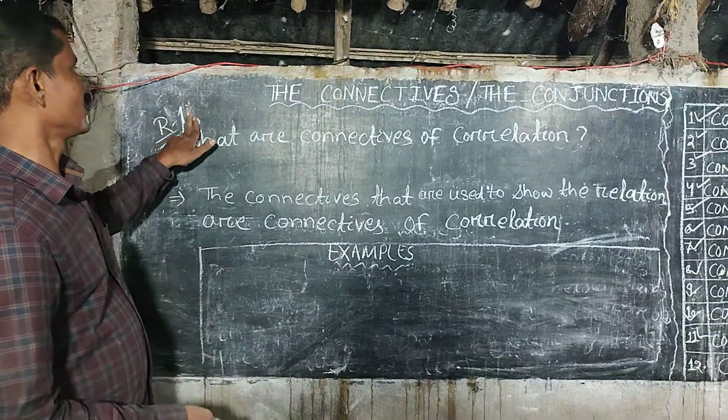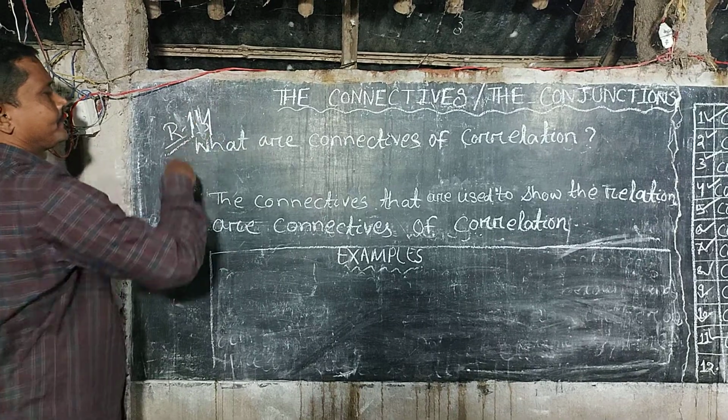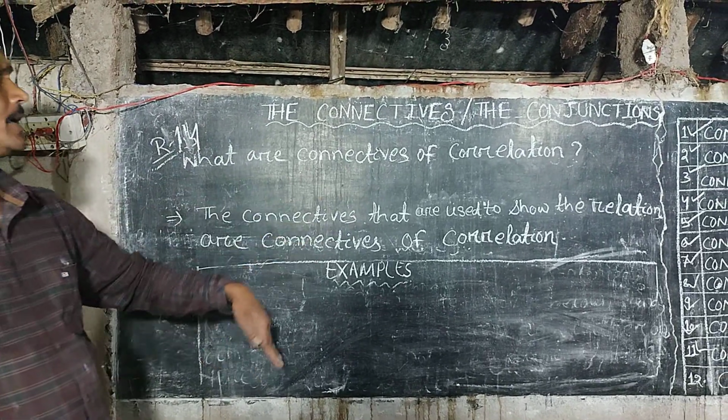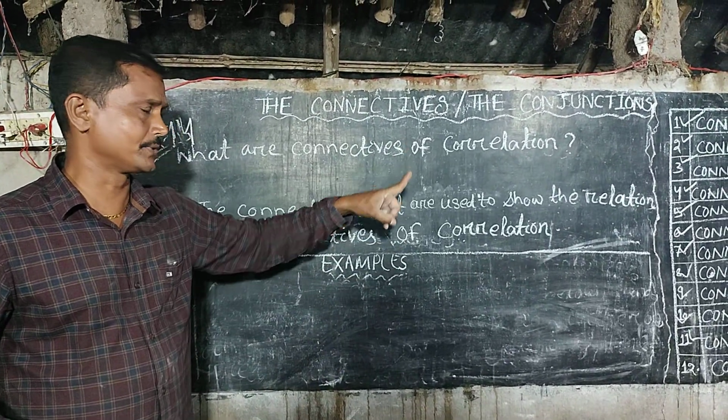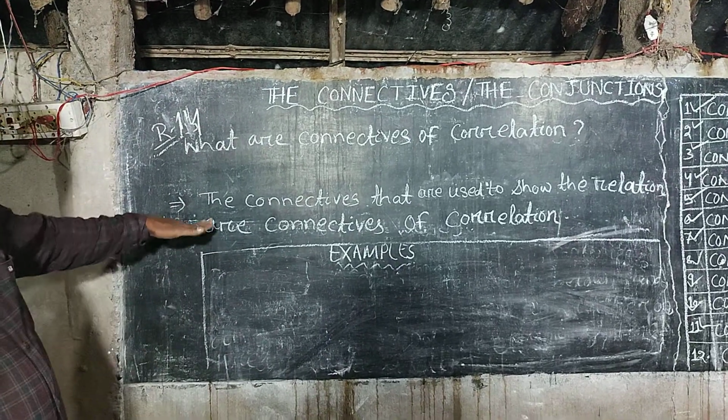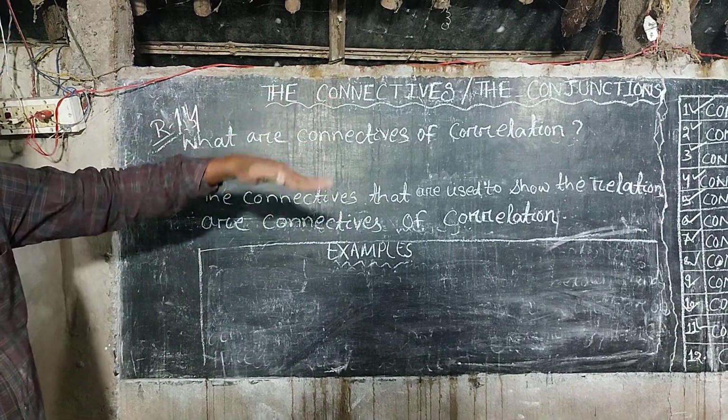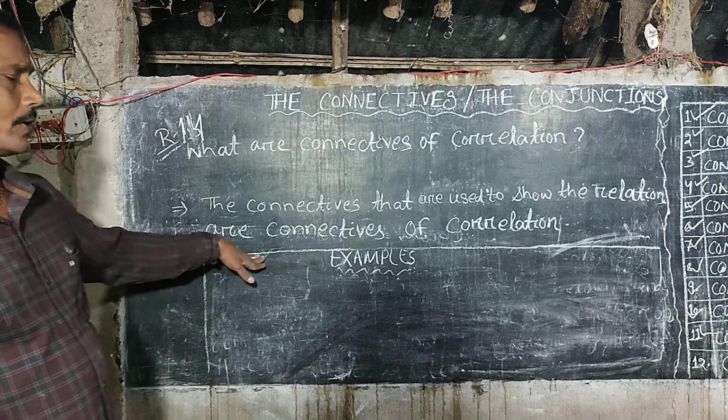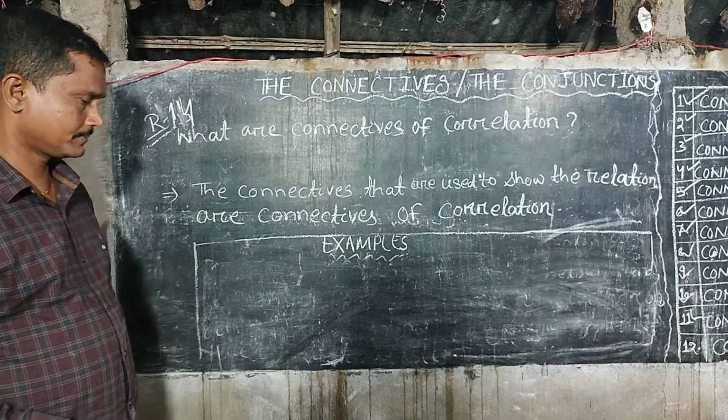Next, we shall proceed towards rule number 14. What are the connectives of correlation? The connectives that are used to show the relation are called the connectives of correlation.